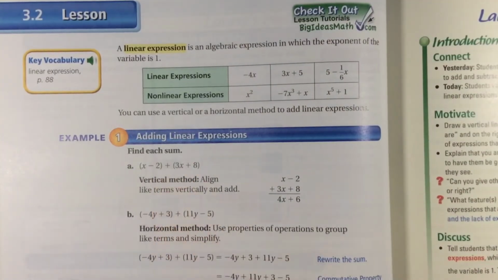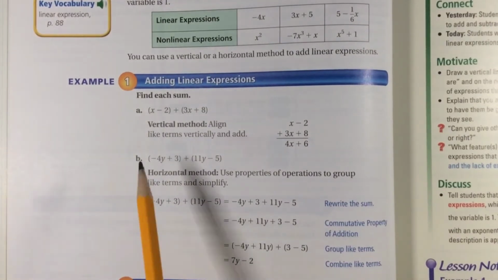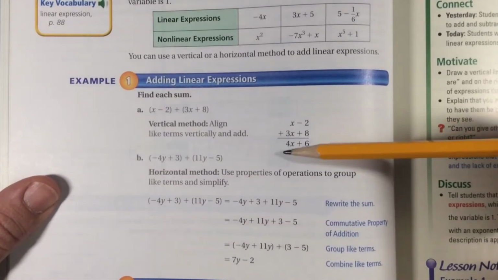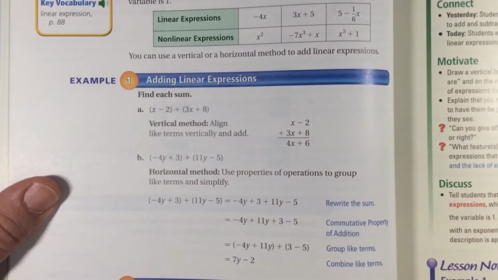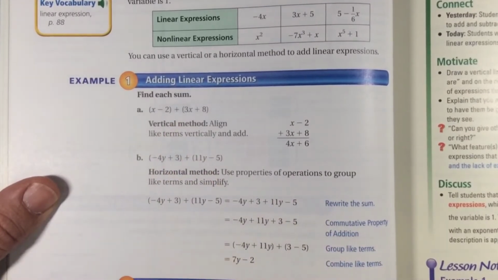And what we're going to talk about today is adding linear expressions. So we're going to find the sum. There are two methods. One is the vertical method. I'm not a big fan of the vertical method because it gets a little choppy when we've got some exponents or coefficients outside the parentheses. So we're going to look at the horizontal method.